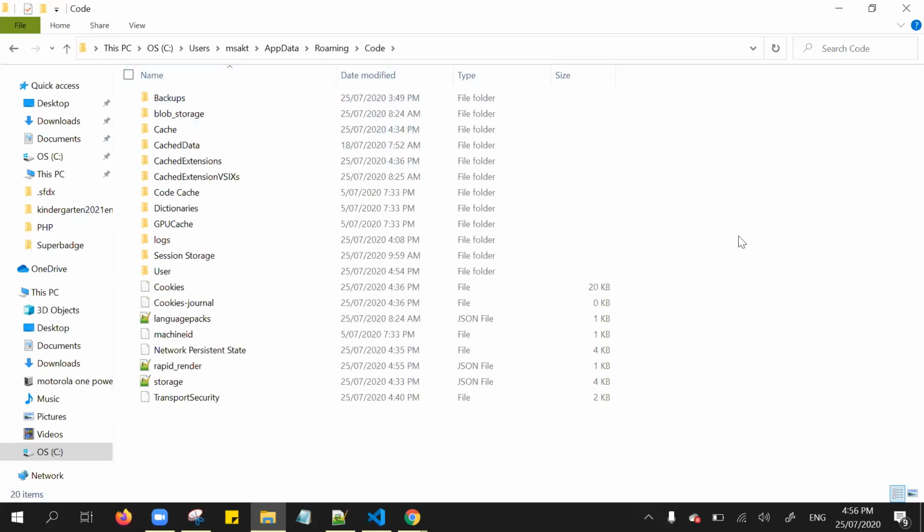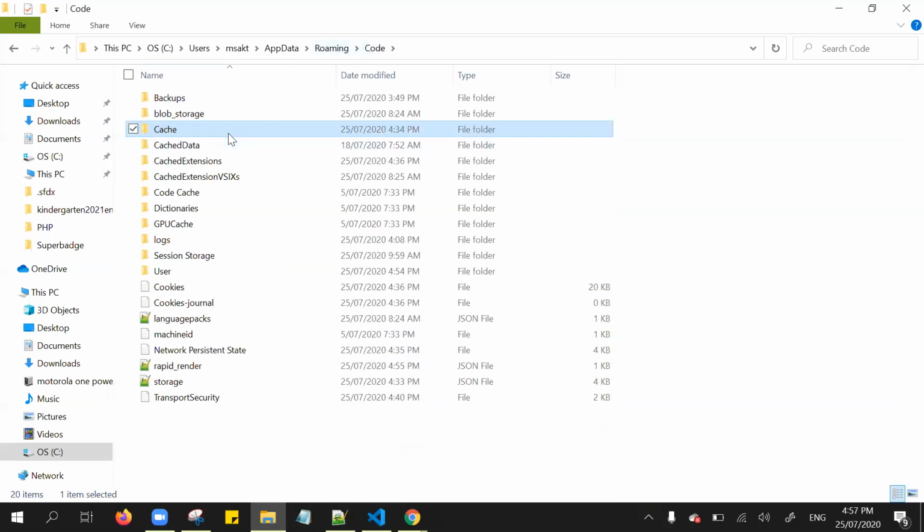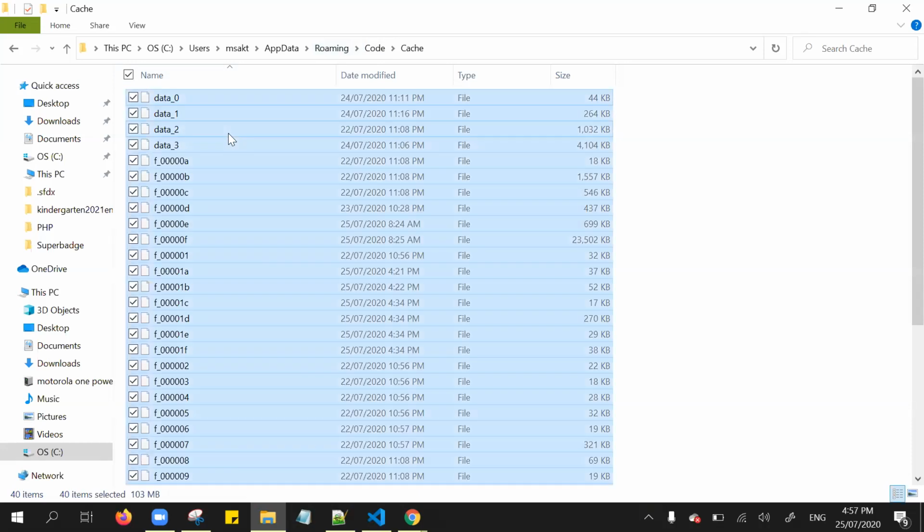From Code, this is the main folder where all the Visual Studio Code related files appear. So make sure to clear the cache folders in order to perform better. If you noticed here, my cache folder is 103 MB, right? So make sure to do it frequently, like once every 2 or 3 weeks. If you clear the cache folder, we can get better performance from your Visual Studio Code, right?